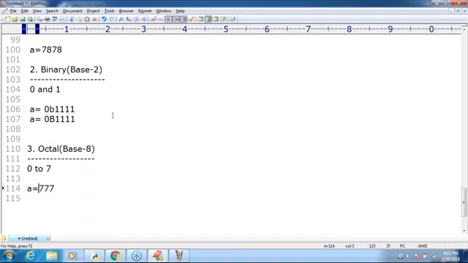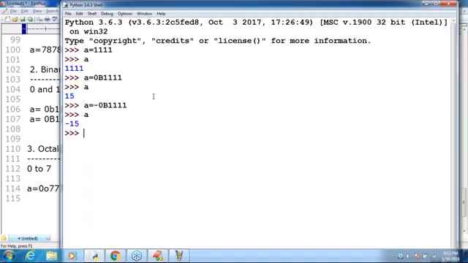Sir, very simple. If the number is prefixed with 0 followed by either small o or capital O, then that number is treated as an octal number. Remember that. Sir, if you want, A is equal to 0 followed by small o 1 1 1 1.